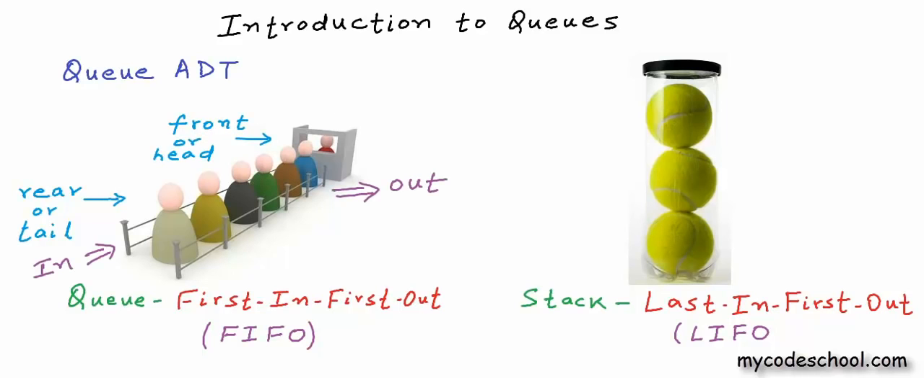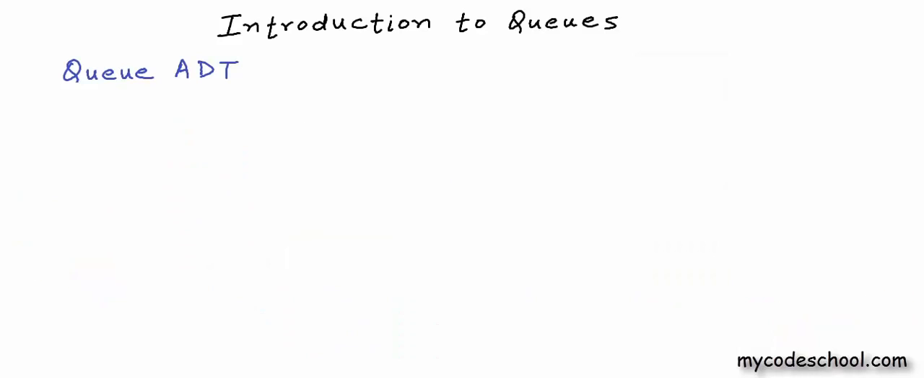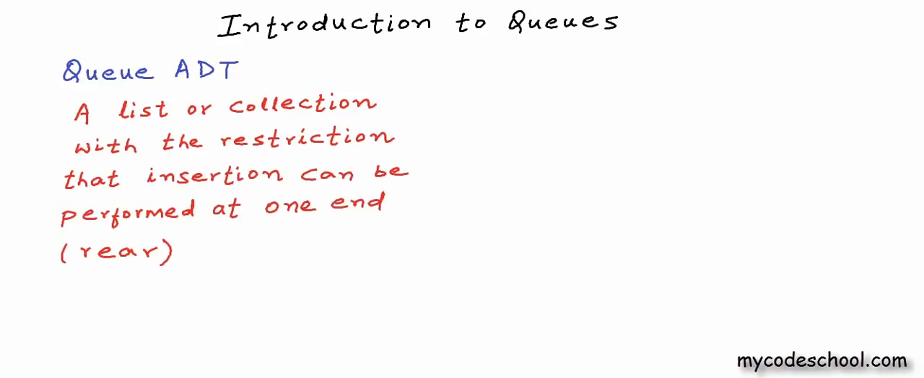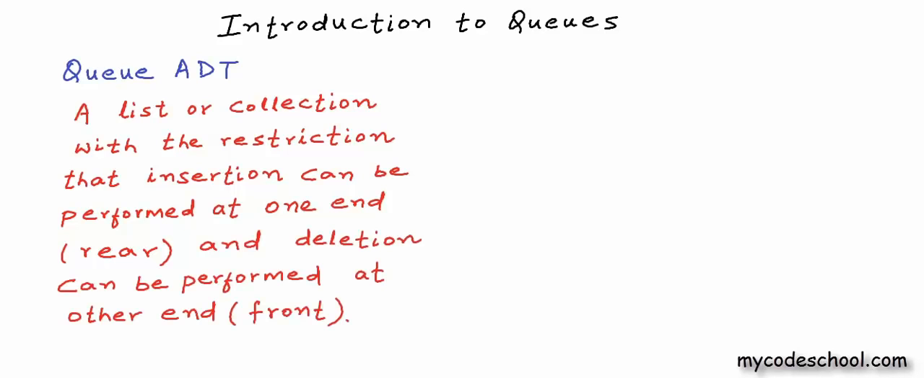If I have to define queue formally as an abstract data type, then a queue is a list or collection with the restriction or constraint that insertion can be and must be performed at one end, that we call the rear of queue or the tail of queue, and deletion can be performed at the other end, that we can call the front of queue or head of queue. Let's now define the interface.